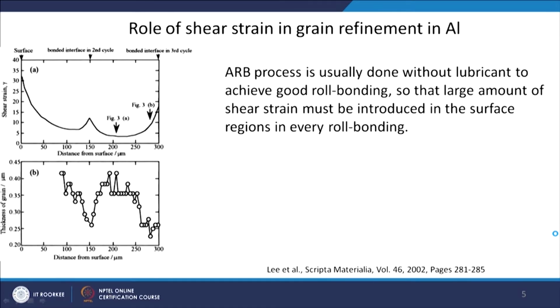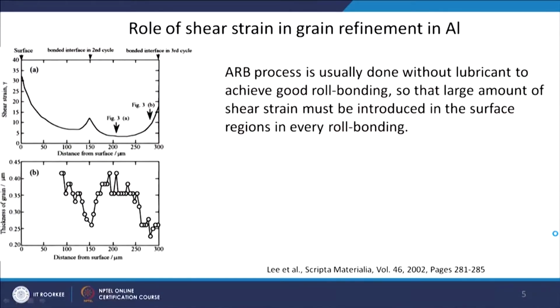By avoiding lubricant, you are introducing a lot of shear strain on the surface of the sheet which is coming in contact with the roll, and also there is a shear strain between the two layers. So, at that interface also there is large shear strain acting, as well as on the surface of the sheets which is coming in contact with the roll.